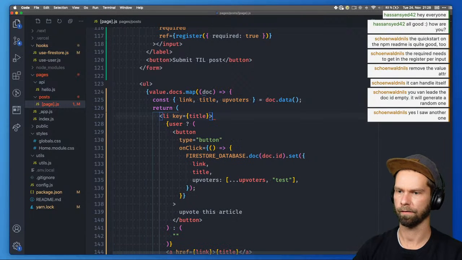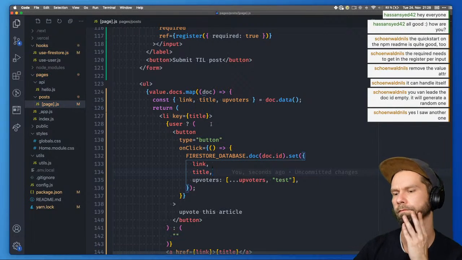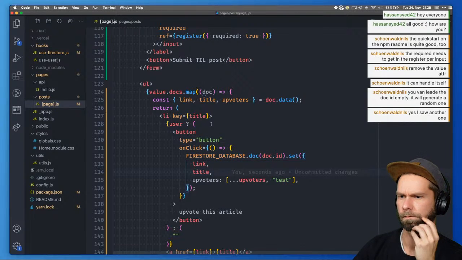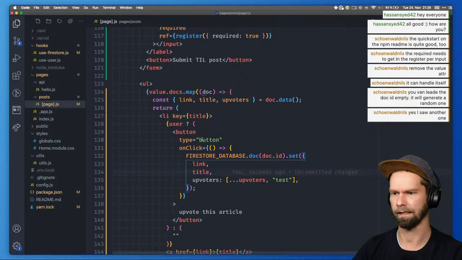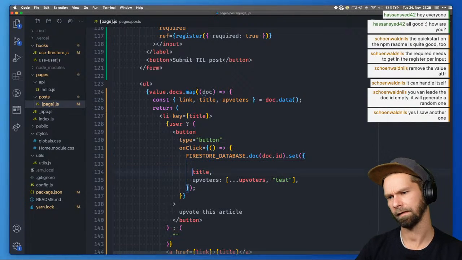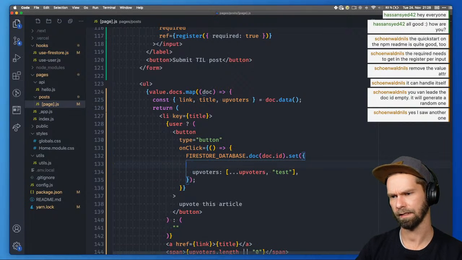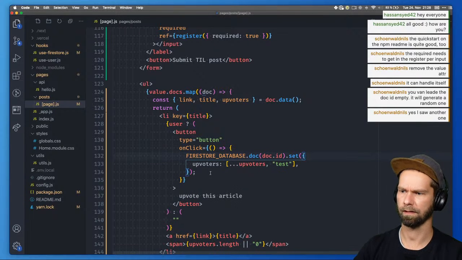We can get rid of this one. Then, oh, it's not link anymore. Aha. Is that overriding things? Can I just maybe just do this and it's merging the stuff together? That would be nice.